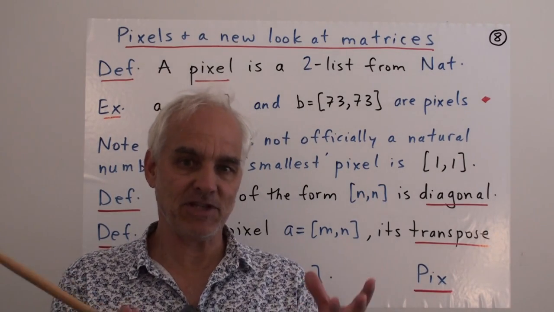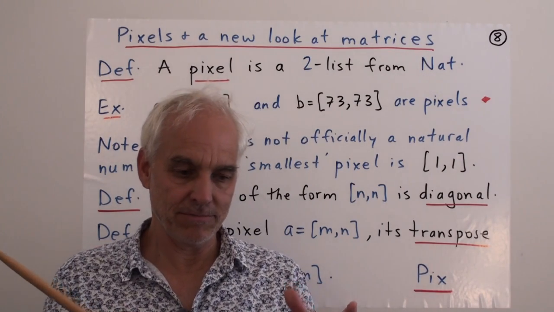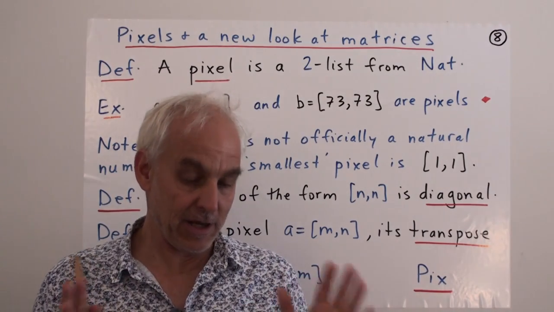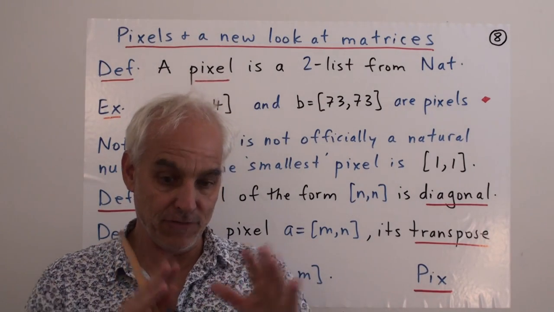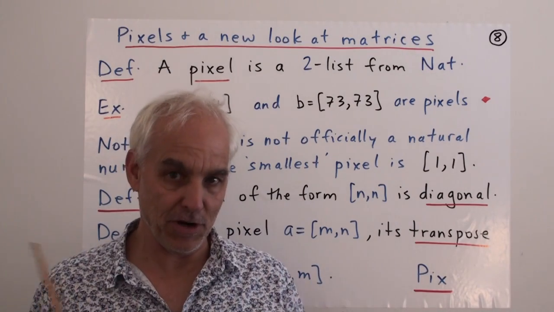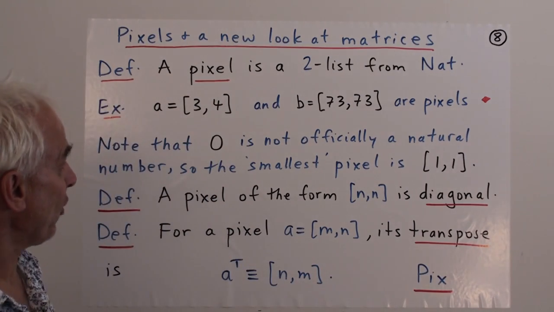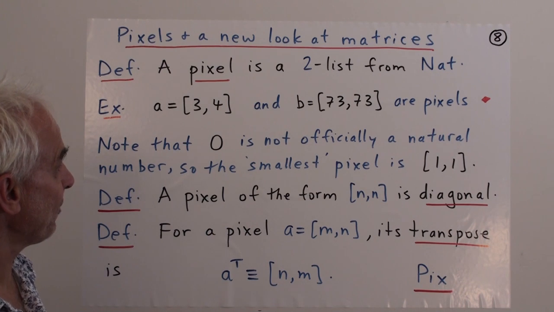So we want to make them visible and give them the stature that they deserve. This will clarify lots of things, and it will open our eyes to a larger vista for matrix theory. So, a new look at matrices.